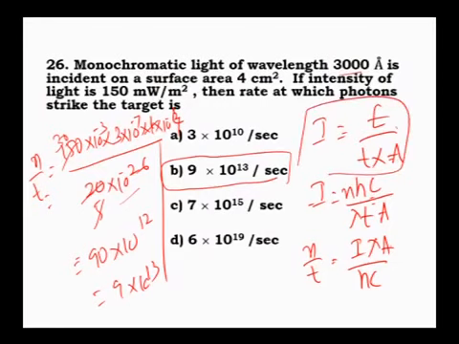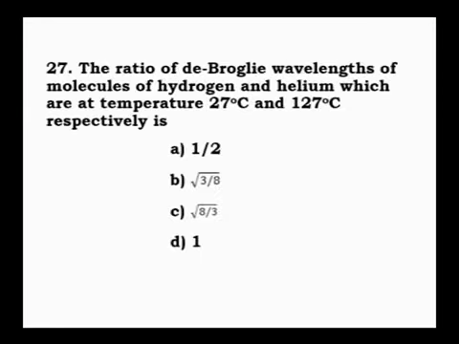Okay. Then the ratio of de Broglie wavelength of molecules of hydrogen and helium at temperatures 27 degree and 127 degree.